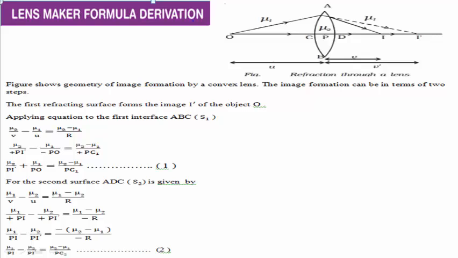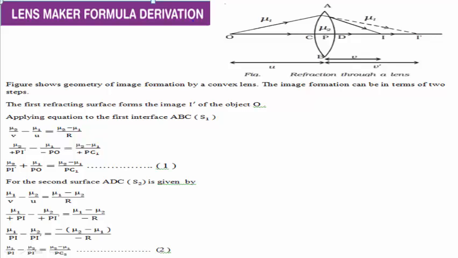For the second surface ADB, that is S2, for this surface your I dash acts as the virtual object and I is the final image of the object O. For this surface our equation is Nu1 divided by V minus Nu2 divided by U is equal to Nu1 minus Nu2 divided by R, where V, U and R are the image distance, object distance and radius of curvature of the surface ADB.